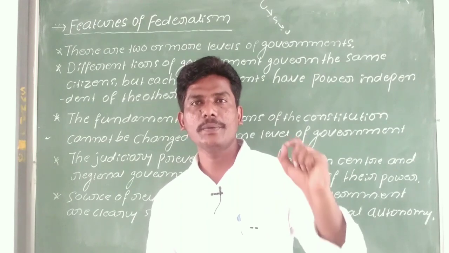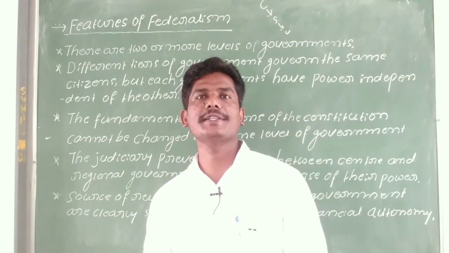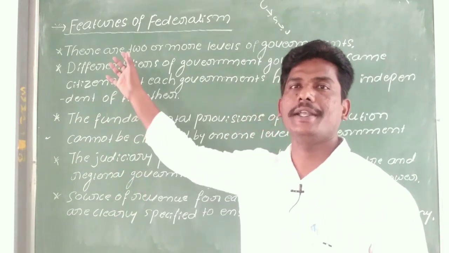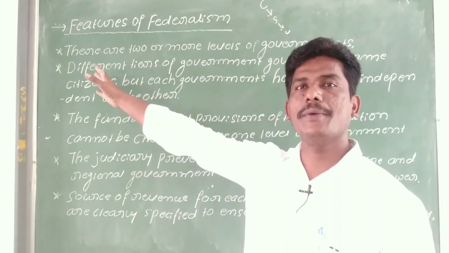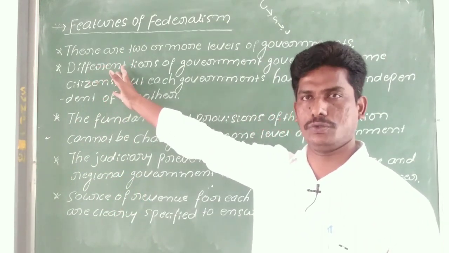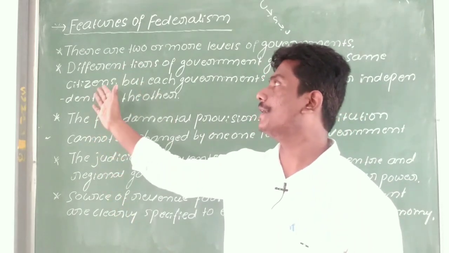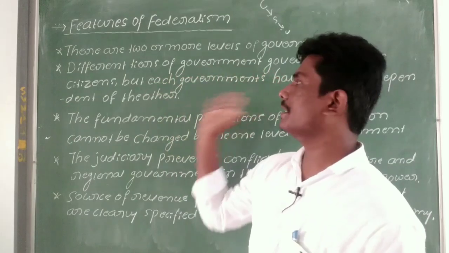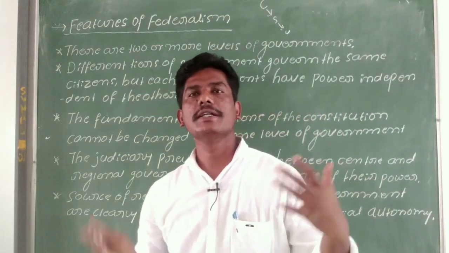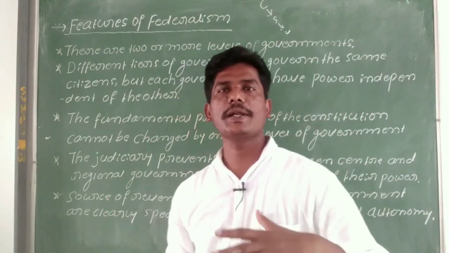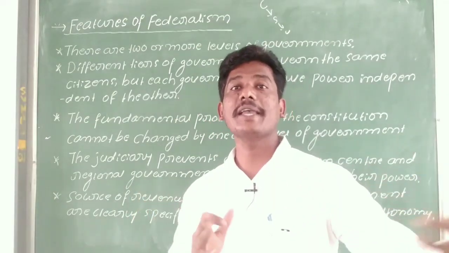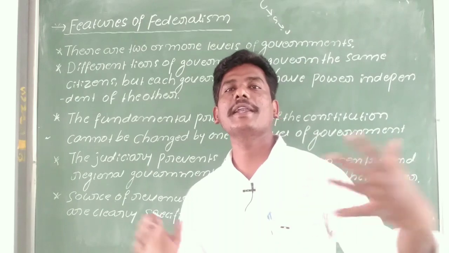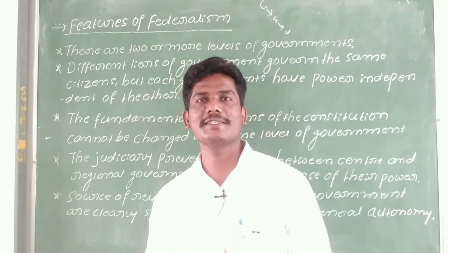So why is federalism most important in a democracy? Because of this feature, because it has more than one level of government. In the three tiers of government, the different tiers or different levels of government govern the same citizen. But they are working independently of each other in the federalism system.